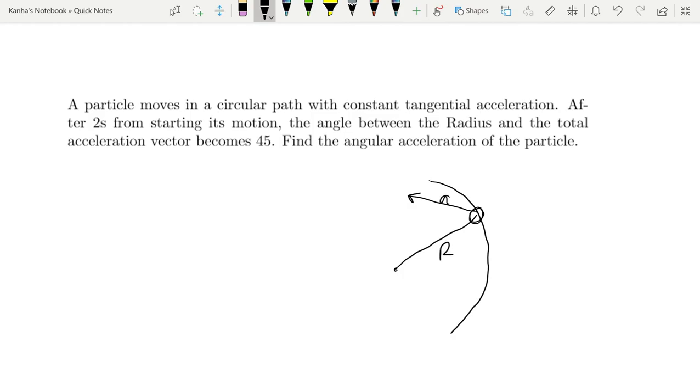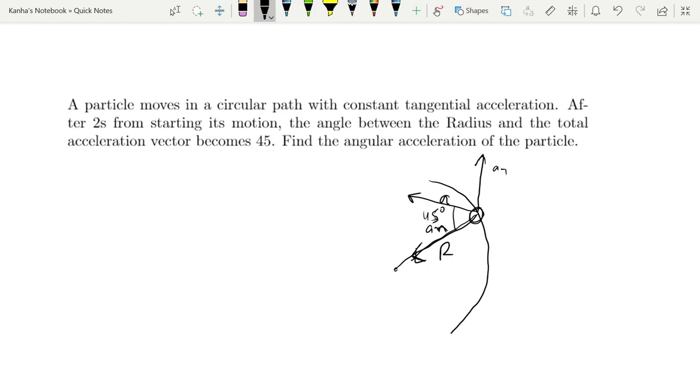This is the acceleration. Now first what you do is you break acceleration into two components. One is tangential and one is normal. Now you know that the normal component, or the centripetal component, is along the center. Now it is given that this angle is 45 degrees.